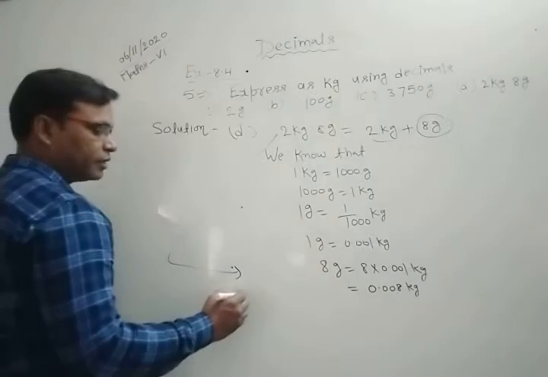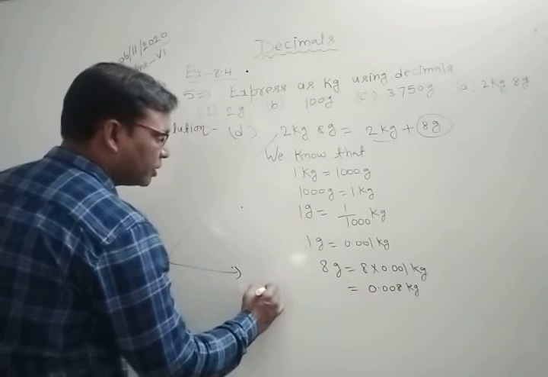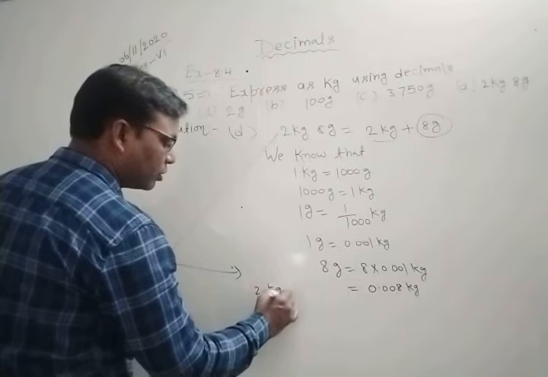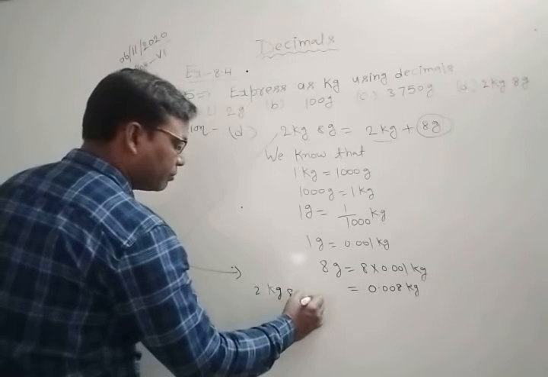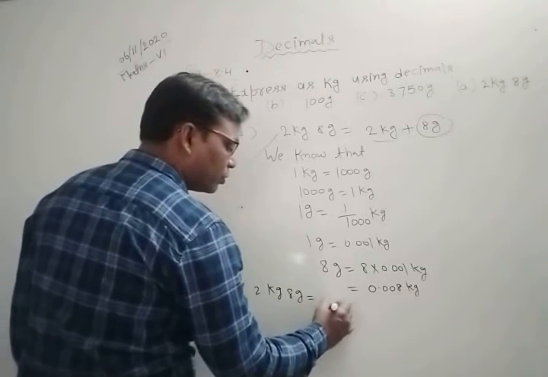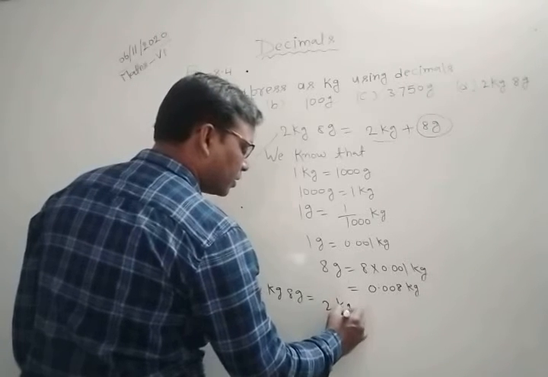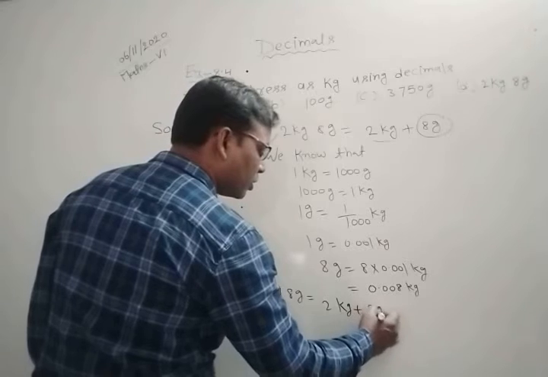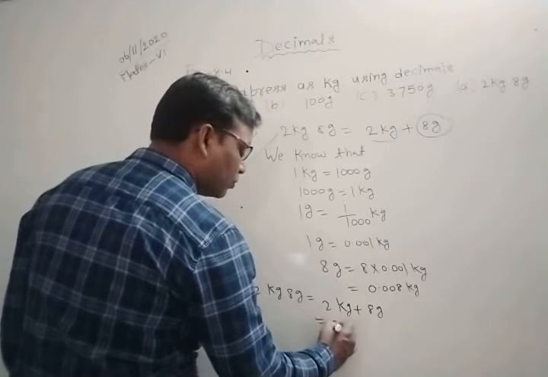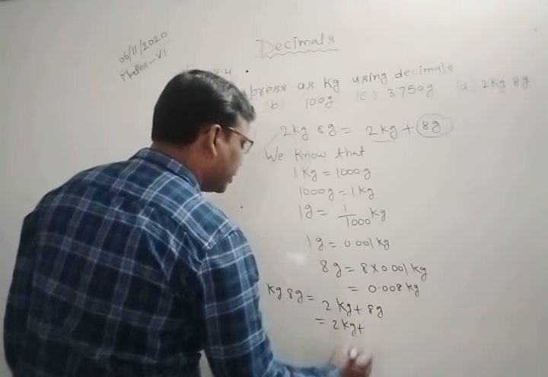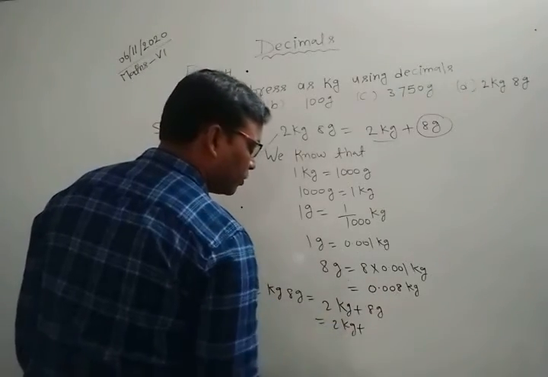Now, so we can write here this is equal to 2 kg plus 8 gram. We can write it 2 kg plus 8 gram, but 2 kg we write as it is. 8 grams we change in kilograms.